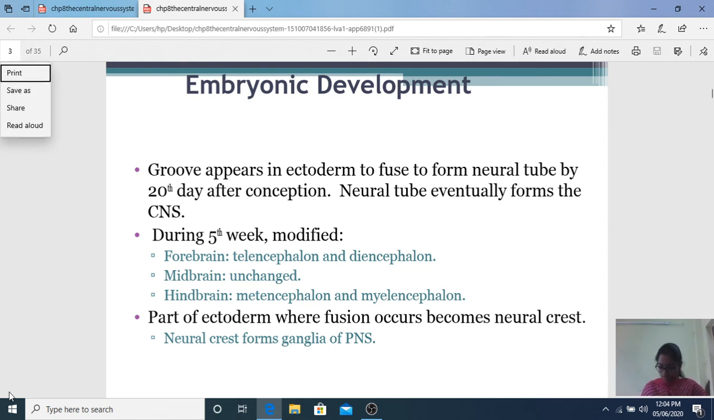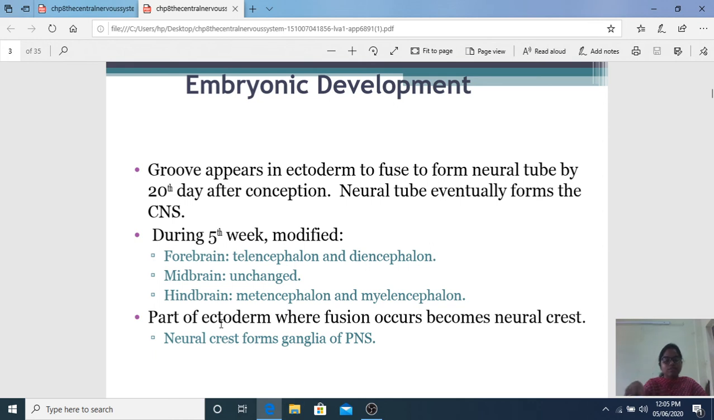During the 5th week, your brain is divided into 3 parts: forebrain, midbrain, and hindbrain. Forebrain is again divided into 2 parts: telencephalon and diencephalon. The midbrain is also called mesencephalon, and the hindbrain is called rhombencephalon, which is divided into metencephalon and myelencephalon.